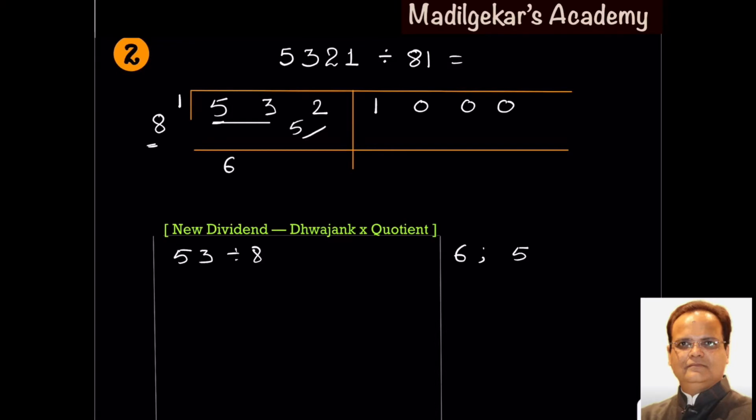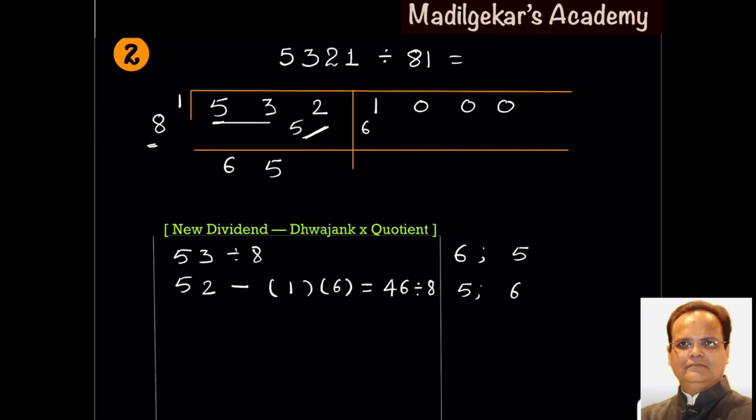Now this 52 is supposed to be the new dividend. Subtract the product of dvajank and quotient, that is 1 times quotient 6. 52 minus 6 gives 46, a positive number which is to be divided by the operator 8. On dividing by 8 gives quotient 5, remainder 6.